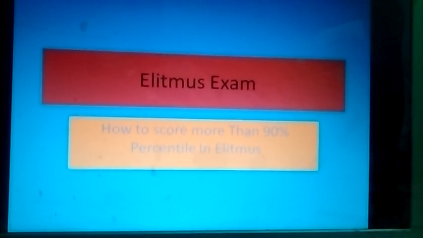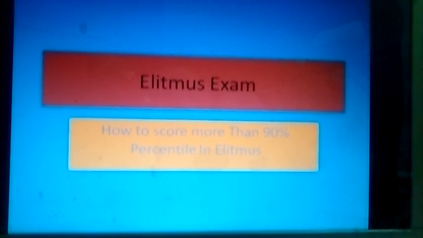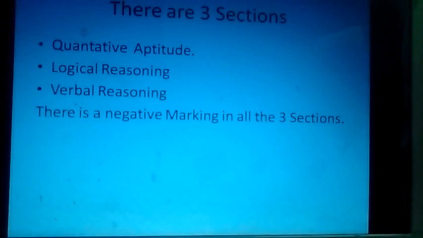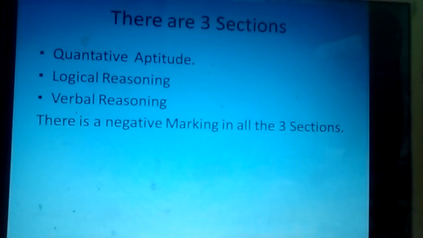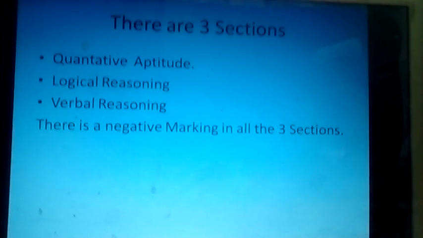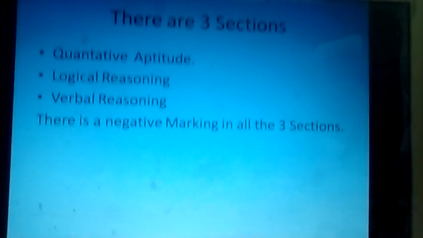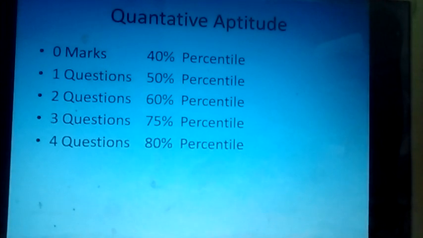That is how to score more than 90 percentile in the Elitmus exam. There are three sections in the Elitmus exam: quantitative aptitude, logical reasoning and verbal reasoning. There is negative marking in all three sections. I am showing a trick on how to score more than 90 percentile in the Elitmus exam. The first section is quantitative aptitude.